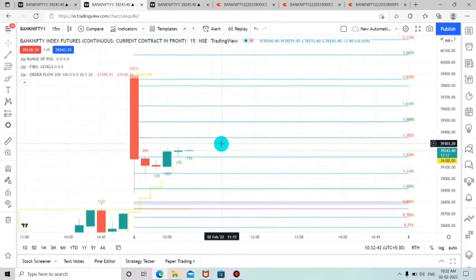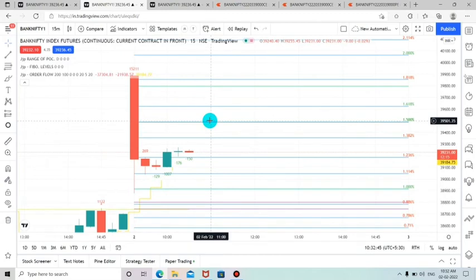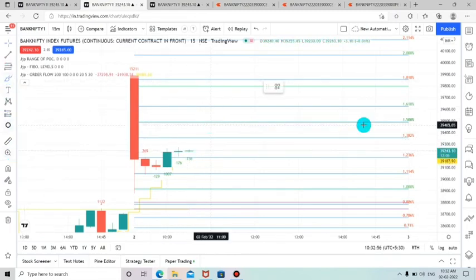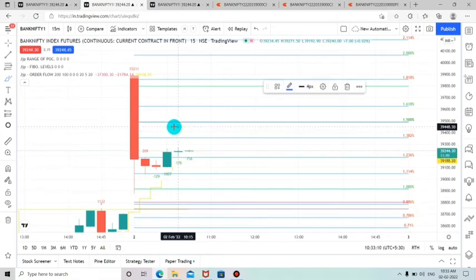So if you are getting a half breakout, or a below half breakout, that is, if the candle is starting here in the main levels, it should be shown in green, that is 1.618 is green. If you are getting any main level breakout, there may be a pullback to that level.